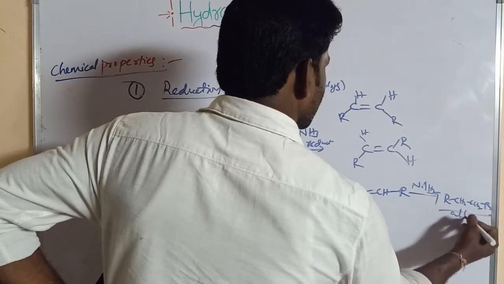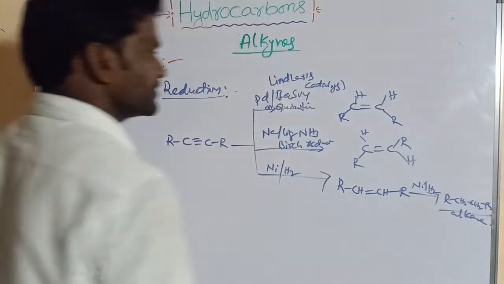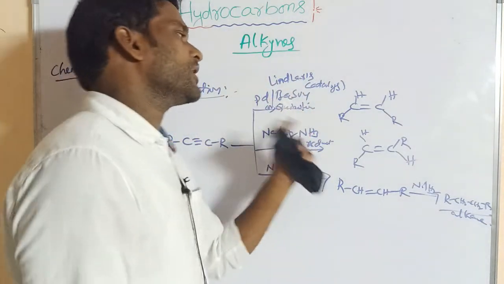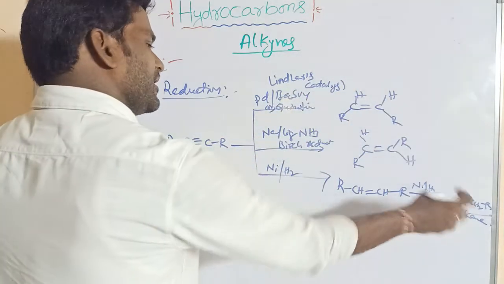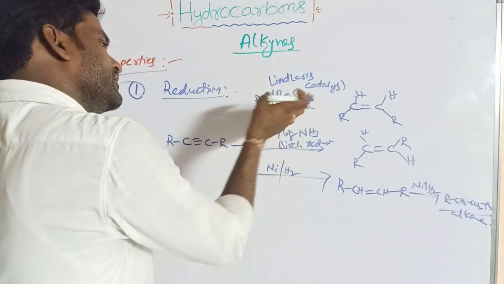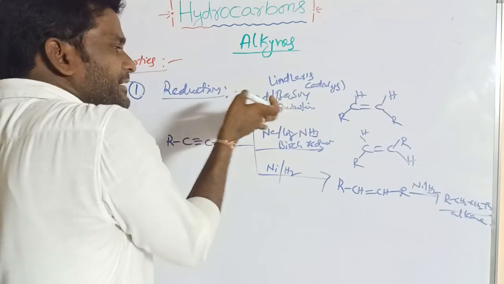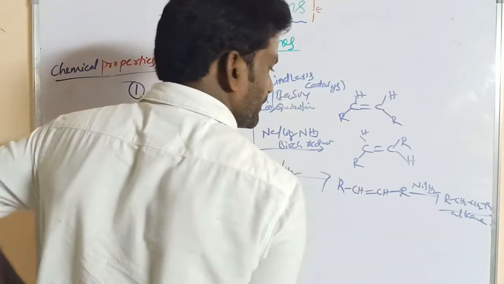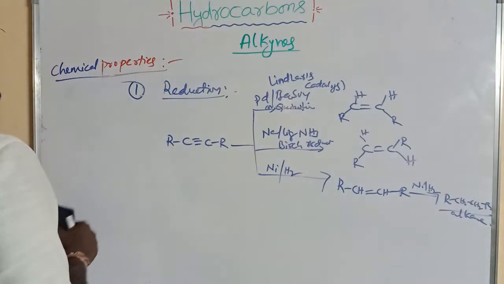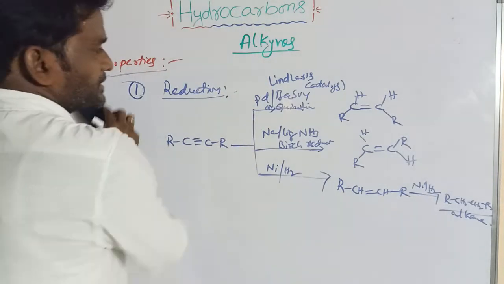So finally it gives an alkane. But these two give alkenes, while this gives an alkane. So here over-reduction can be prevented, but here it cannot be prevented. So this is the reduction of alkynes.